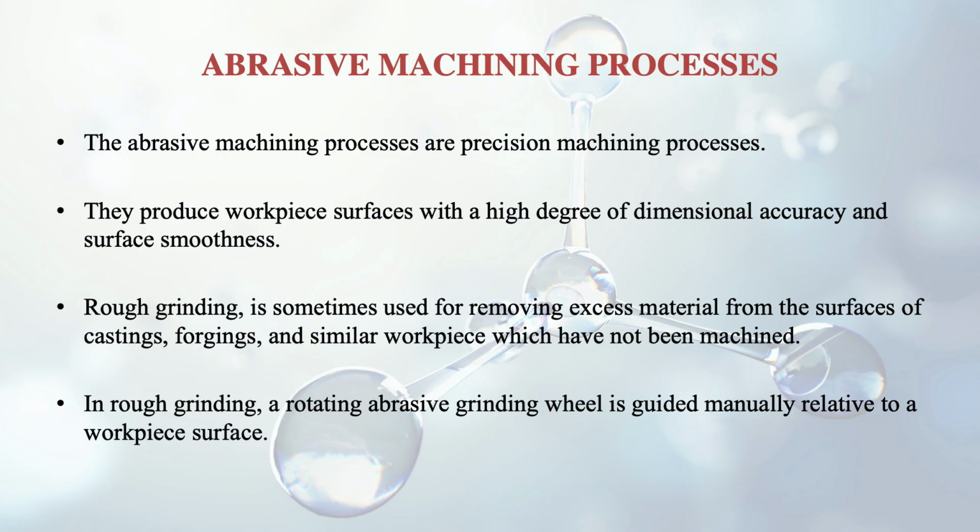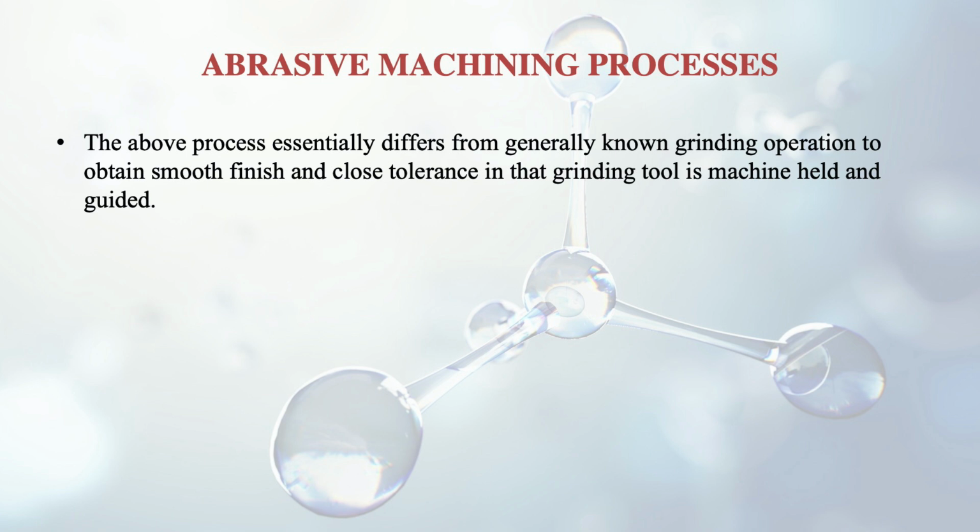So as told earlier, rough grinding is done if you want to remove excess material whose quantity is quite large. But further moving on, rough grinding won't be used. In rough grinding, we are using a rotative abrasive grinding wheel which is guided manually relative to a workpiece surface. But this process differs from the generally known grinding operation, which is used for a smooth finish and close tolerance. Like I told you earlier, for a very smooth finish process, rough grinding cannot be used.